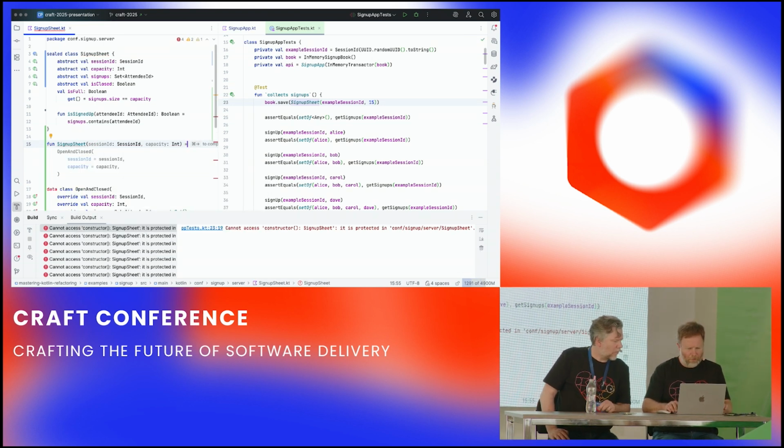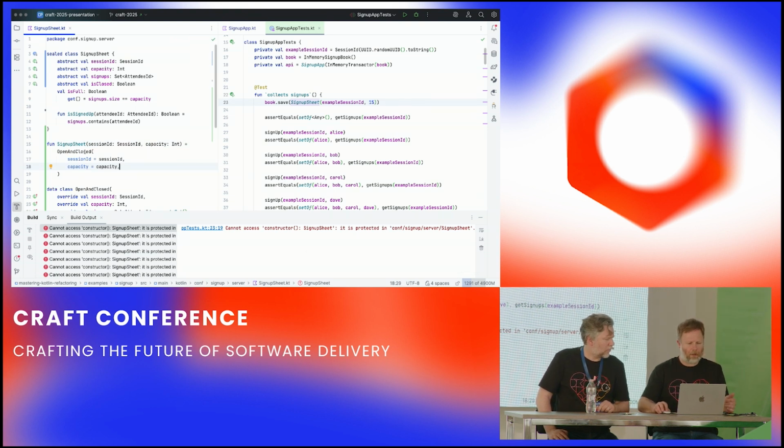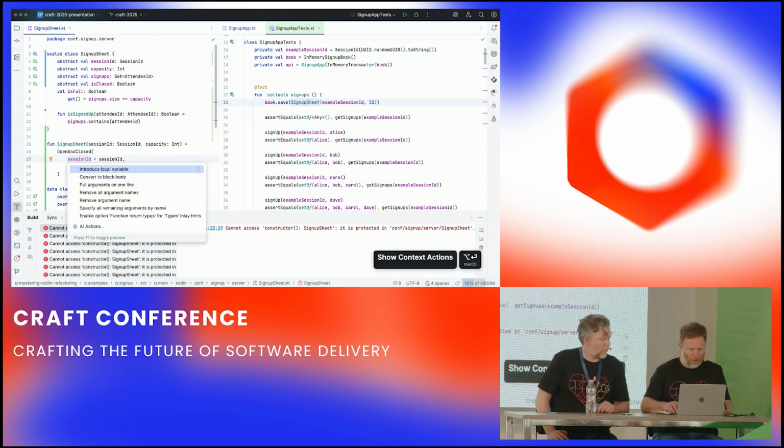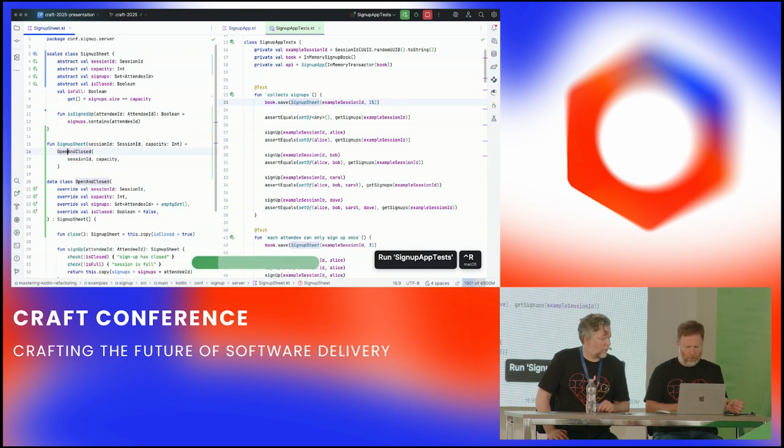Oh, so actually the error is pretty good there. It said if you had a function that was sign-up sheet that creates one of these open and closed with those bits, then that would compile. And it is right, by golly. I'm going to remove all the argument names, just to tighten all that up. And I think the test should pass now.